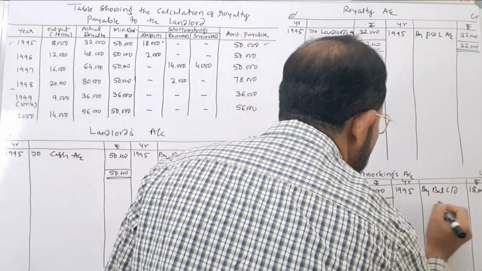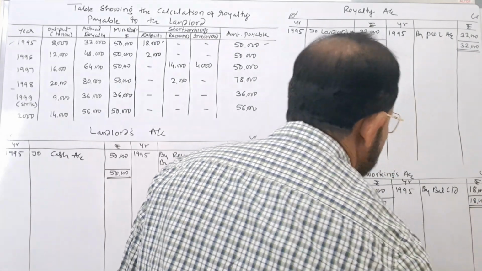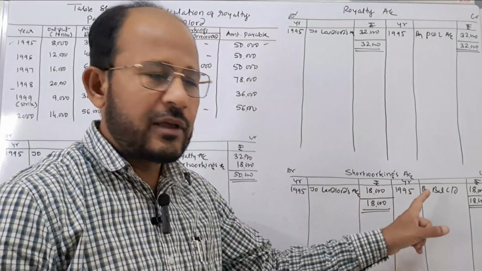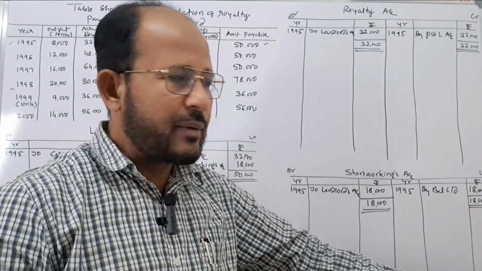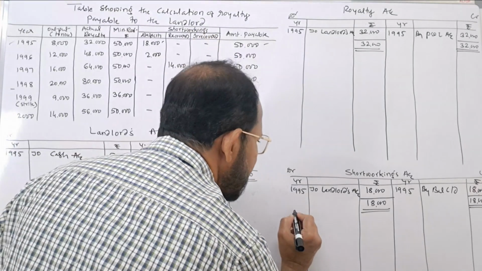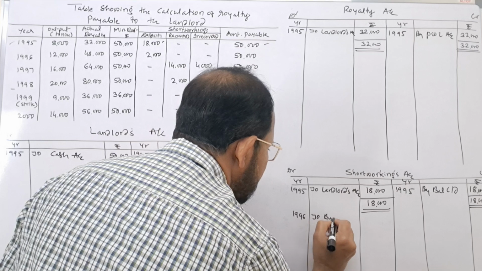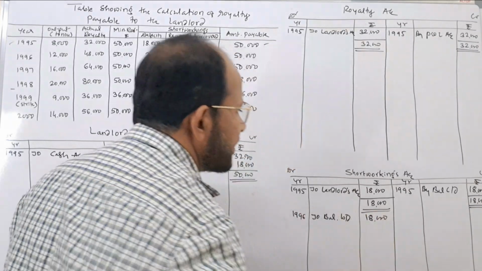Because of that reason, this one is to be taken as the balance in the next year. This is called the closing balance of short workings in the year 1995. Time is there to recover these short workings, that means the next 2 years time is there. Because of that reason, this balance we have to write here as the opening balance for the next year. To balance brought down. What is the amount? Rupees 18,000.